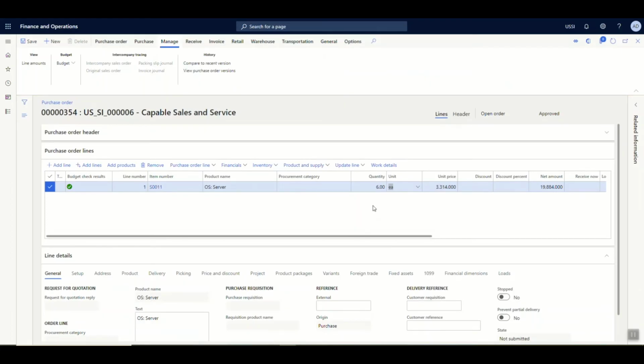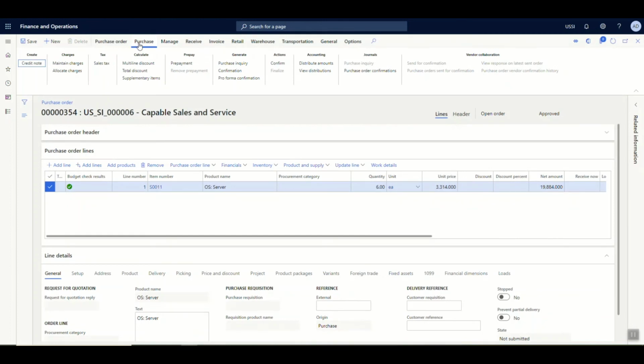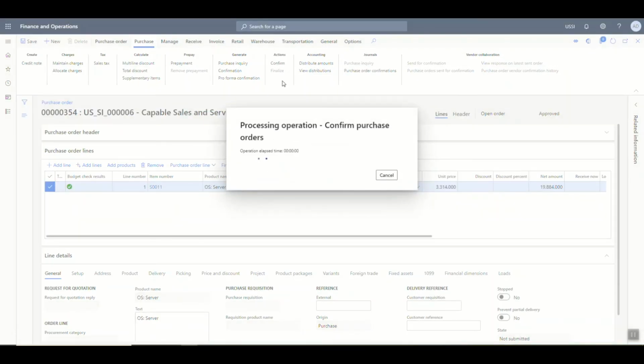Now I've reverted it back to 6 as it was as per our current requirement, and you can see that the budget check is checked back to green tick mark which says that everything is good to go. Now, as you know, in the purchase order, it is very mandatory for me to confirm the purchase order to further proceed with the receiving. So here I am confirming the order.